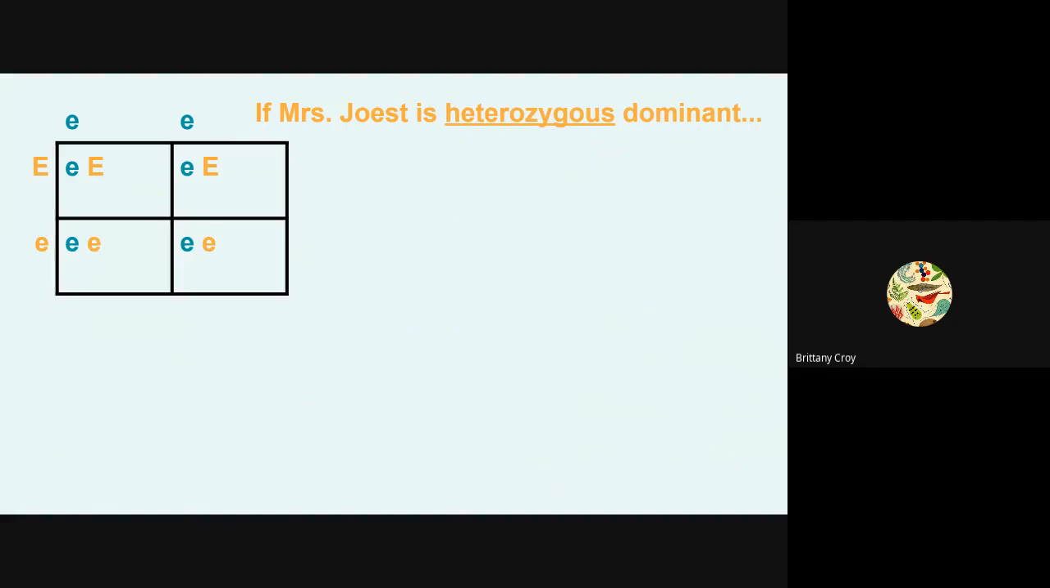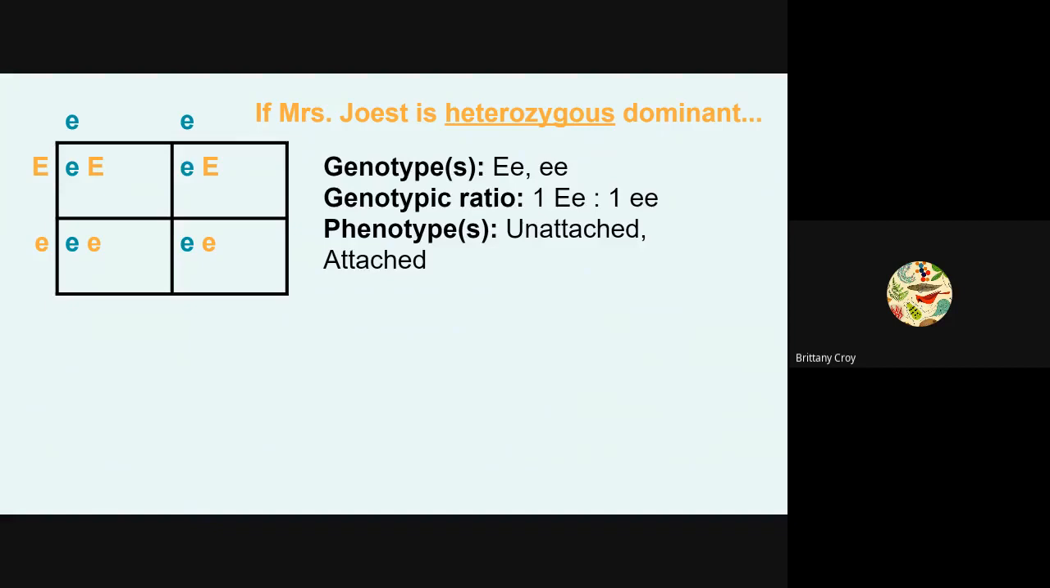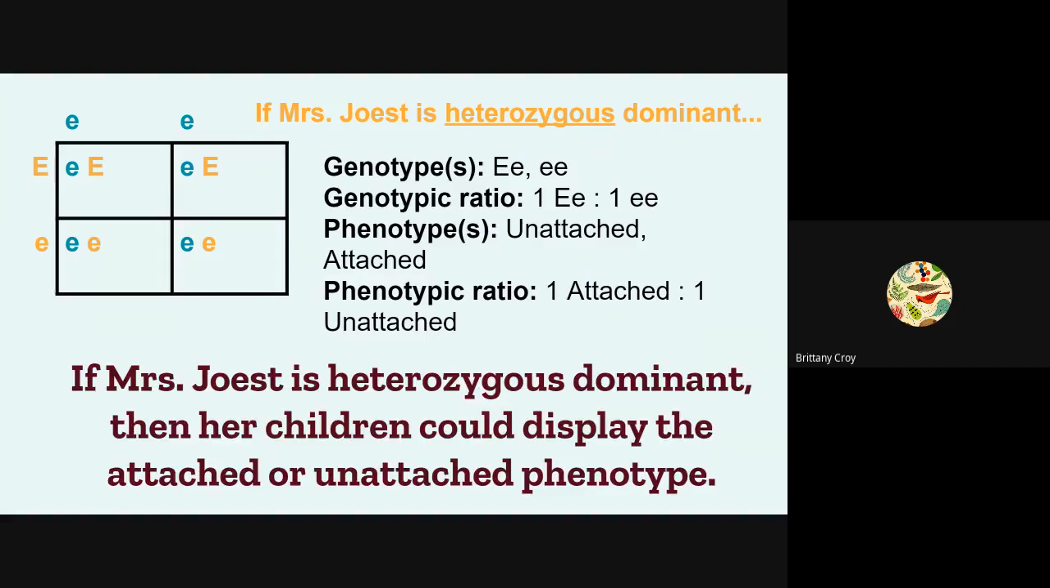If you decided to make her heterozygous, we have a bit more variety here. So we have 2 different genotypes, big E, little e, and little e, little e. So we have that same ratio we had before where it's 1 to 1. And then the phenotypes in this case can be unattached or attached earlobes, and I get a ratio of 1 to 1. So if Mrs. Jost is heterozygous dominant, then her children could display the attached or unattached phenotype.